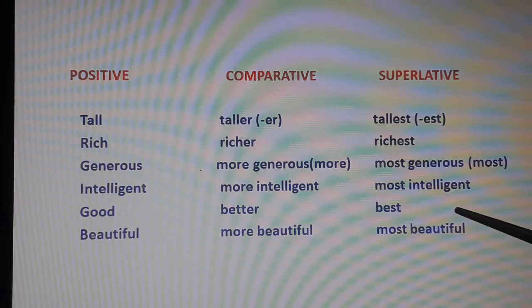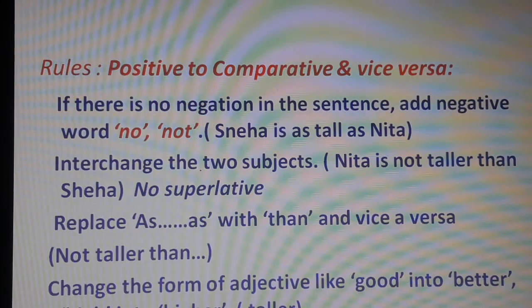But here you see, again, good, you cannot write gooder and goodest, okay? Good is better and best. Beautiful, more beautiful and most beautiful. The rules. There are some rules from positive to comparative and vice versa.